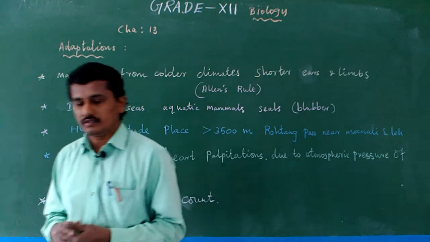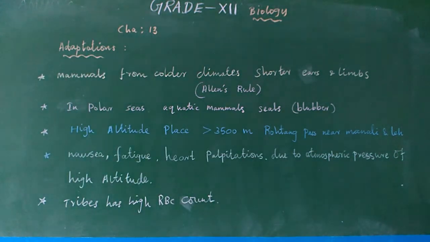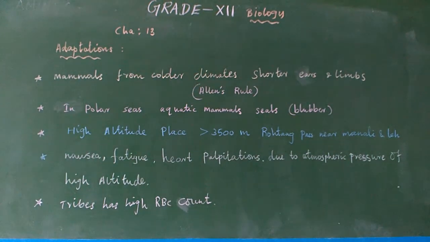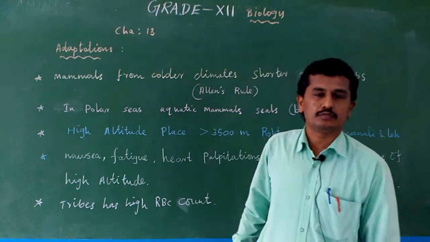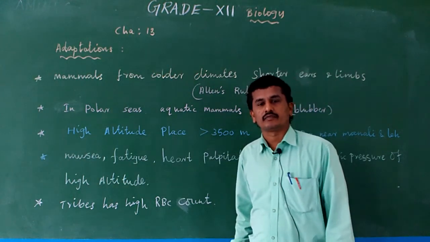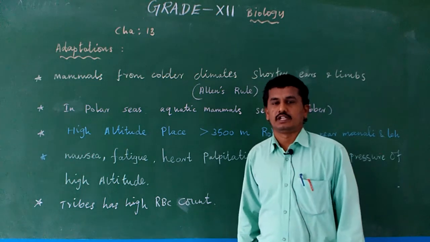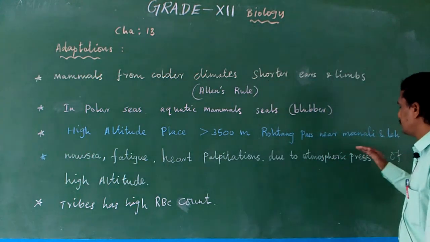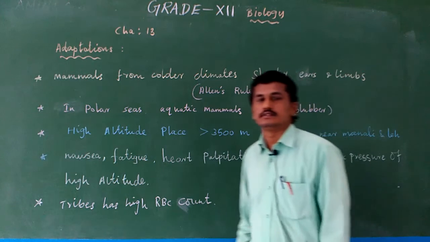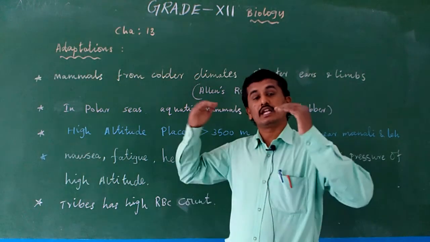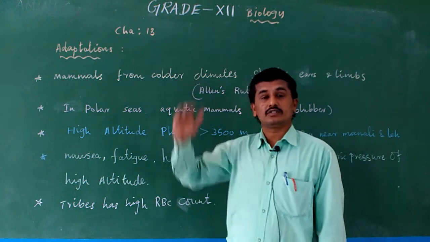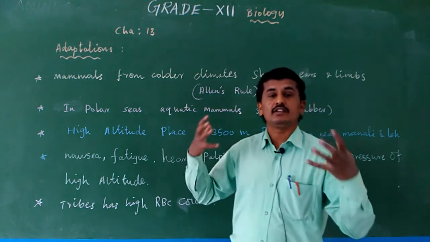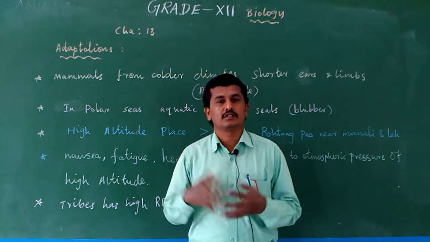Another one is altitude sickness. Altitude sickness means, normally when we move to a high altitude place like Kullu Manali and Himachal Pradesh, particularly Rohtang Pass near Manali and Leh, some places are more than 3500 meters in height. Above 3500 meters we feel some sickness and some symptoms.